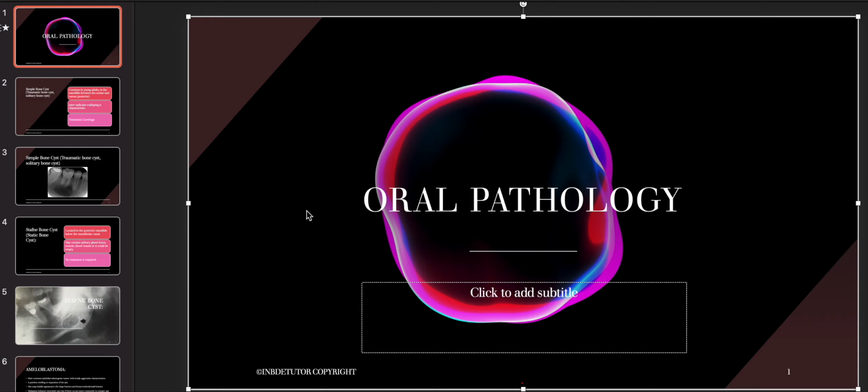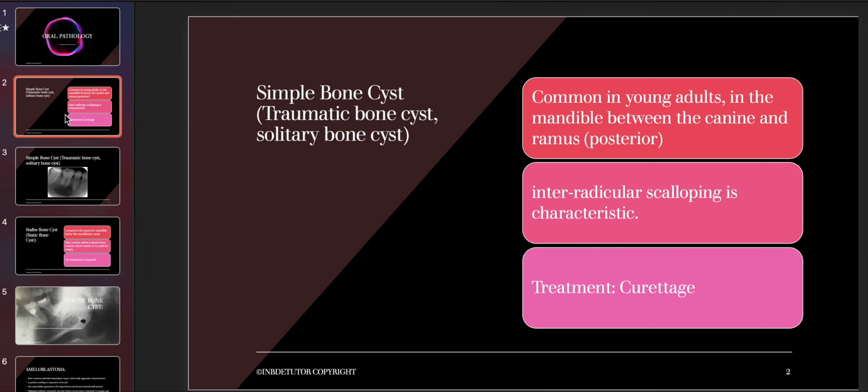Now let's move ahead with our topic for today, which is oral pathology, and we will be discussing certain conditions or legends accordingly. Let's move ahead with our first slide and the first topic, which is simple bone cyst. As I already told you, we discussed a few cysts in the last two videos. So today we will be talking about simple bone cyst. The other name for simple bone cyst is the traumatic bone cyst or even the solitary bone cyst. In the exam, they mostly change these names, so they might not only give you simple bone cyst, they might say traumatic bone cyst.